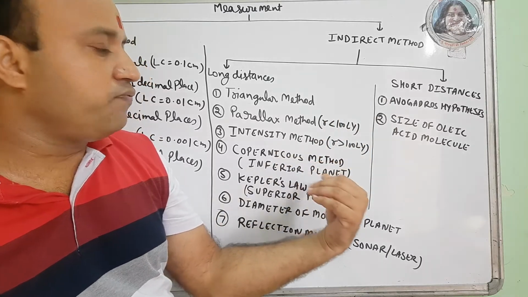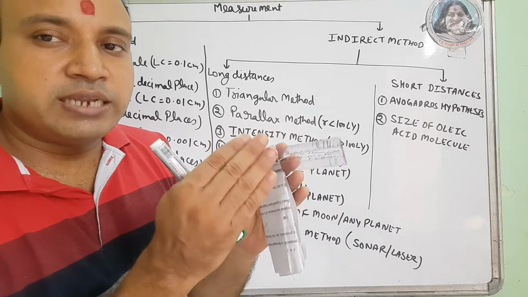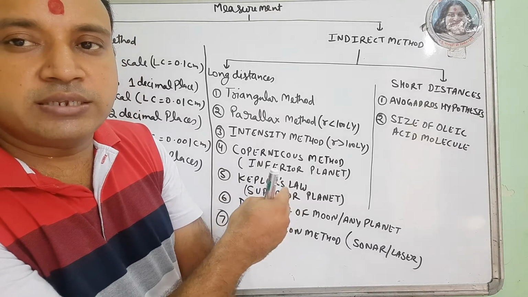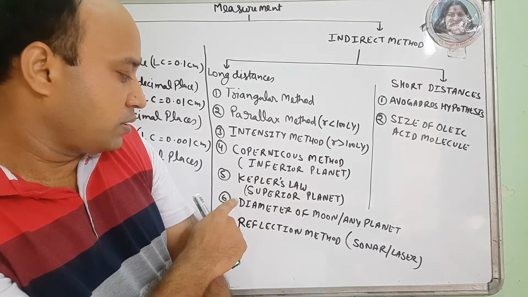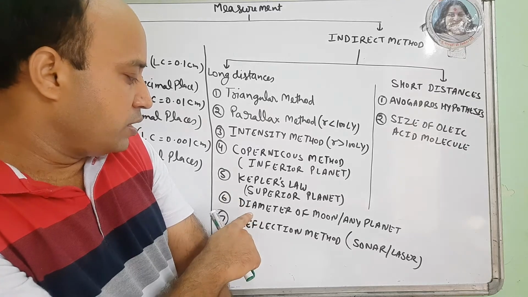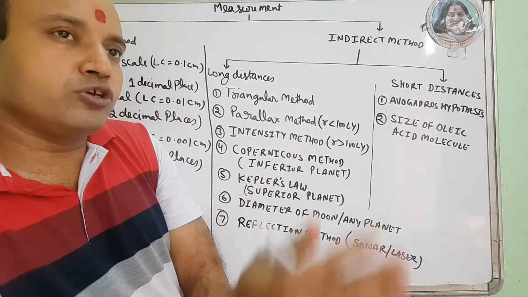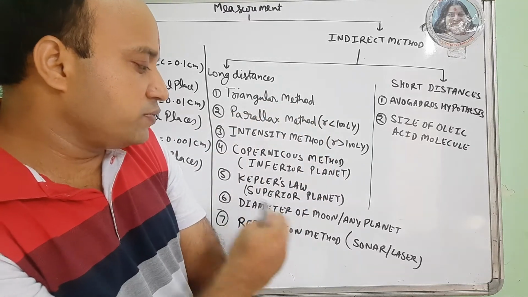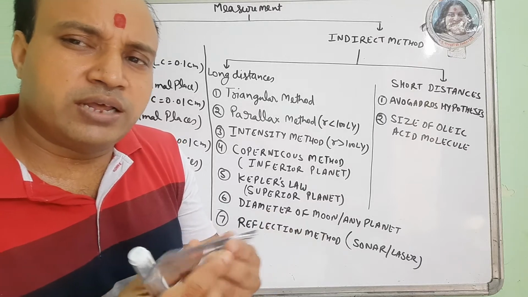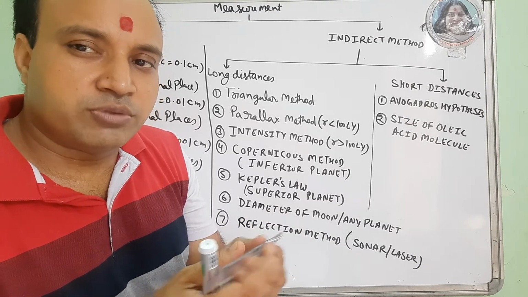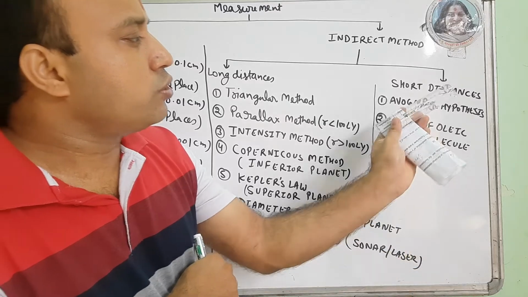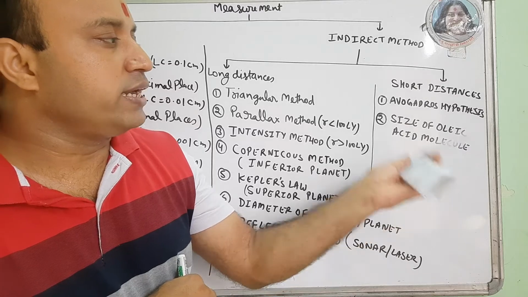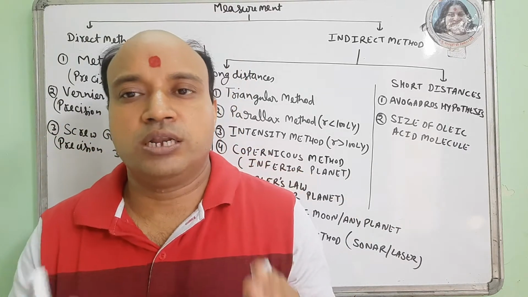Copernicus method is for inferior planets. Inferior planets means the planets that lie between the sun and the earth. Kepler's law is for superior planets, that is, those lying beyond the earth in our solar system. Diameter of the moon is approximate. Again, the formula used is angle is equal to arc upon radius. Reflection of sound: many devices such as sonar, navigation and radar systems are based on reflection methods. For short distances, we have Avogadro's hypothesis and the size of oleic acid. We will discuss them one by one.